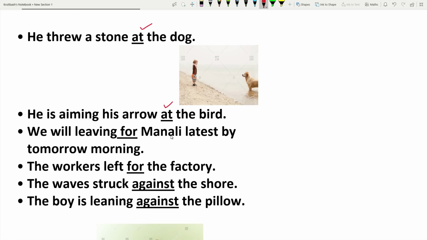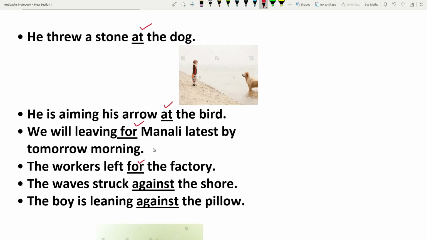We will be leaving for Manali latest by tomorrow morning. Here preposition for is used with the verb which shows the beginning of the movement. The workers left for the factory. The same thing: for is used with the verb left to show the beginning of the movement.